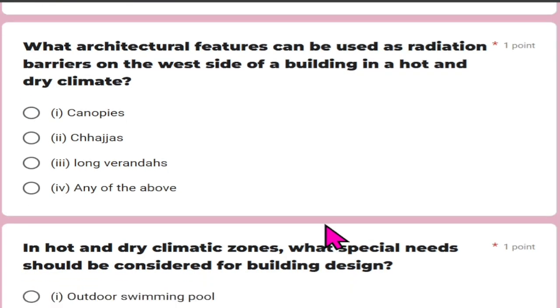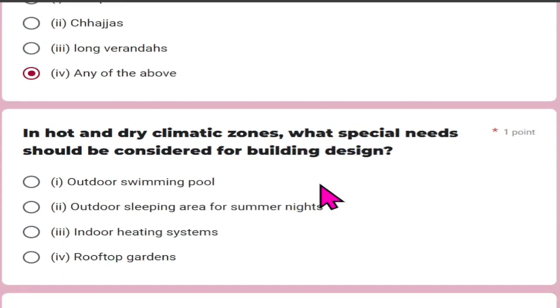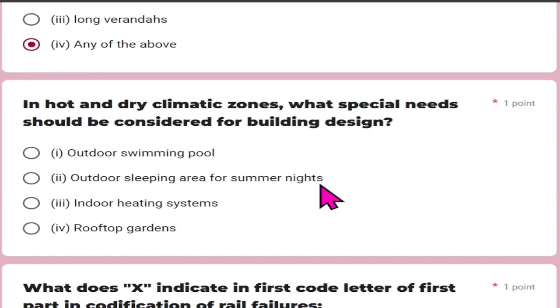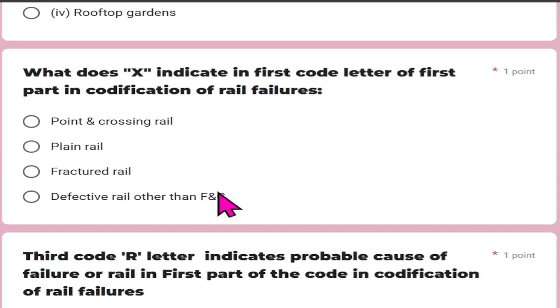What architectural features can be used as radiation barriers on the west side of a building in hot and dry climate? It may be canopies, chhajjas, long verandah, so any of the above. In hot and dry climates, what special need should be considered for building design? From the options, option 2 is the right answer: outdoor sleeping areas for summer nights.